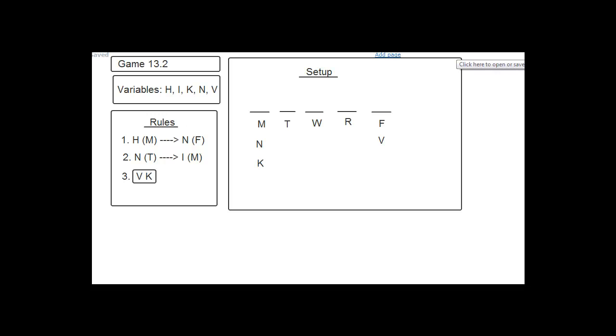Number 8 says, if Iris is scheduled for the next day after Harry, which one of the following lists all the days, any of which could be the day for which Harry is scheduled? So Iris is scheduled for the next day after Harry. Okay, so for this particular question, I'm just going to write this up here.